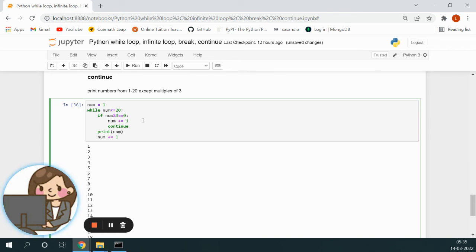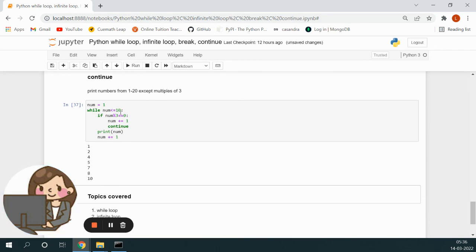We'll increment the number. We'll anyway have to increment the number because it has to go to the next iteration, right? So that we are doing, and then we are doing continue. Continue means it will skip these statements. Once a continue is encountered, it will skip the remaining statements and go to the beginning of the loop again. So what happens, instead of 20, I'll make it 10. It will be easy for me to explain.